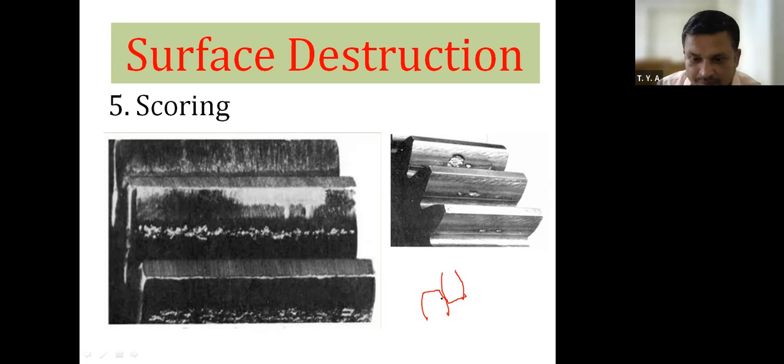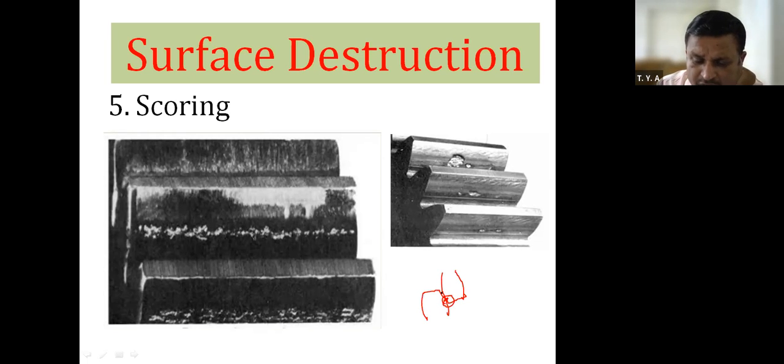Now see that this is the point of contact. Therefore, what is the scoring? Now suppose sometimes lubrication will not be proper at the point of contact. Therefore, what will happen? If lubrication will not be there, what will happen?